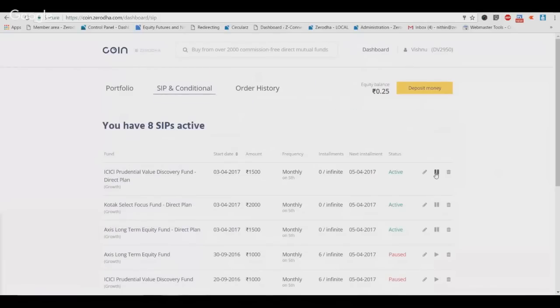Similarly, if you don't want the SIP to go through this month or the next few months, just come here, click on the pause button, right? You click on pause, that's it, the SIP is paused. You want to start again, come and click on start again, right? And delete. Essentially, if you want to stop the SIP completely, all you have to do is come and hit on this, right? Now, for guys who've been doing traditional SIPs, you'll probably understand how convenient this is, because all of this would have required physical forms and visiting a branch or your bank and all of that, right?